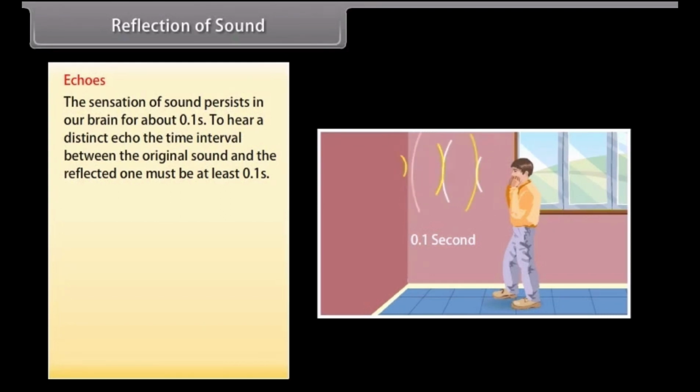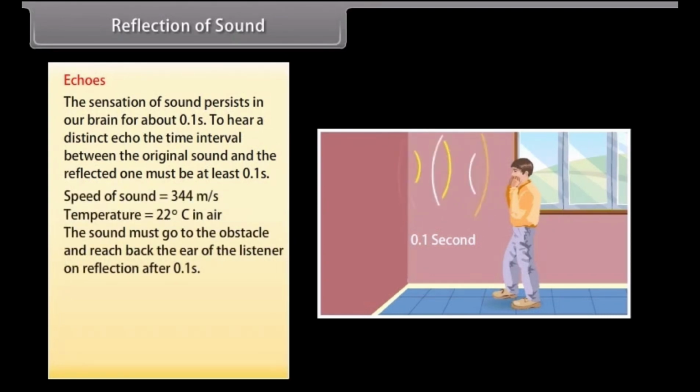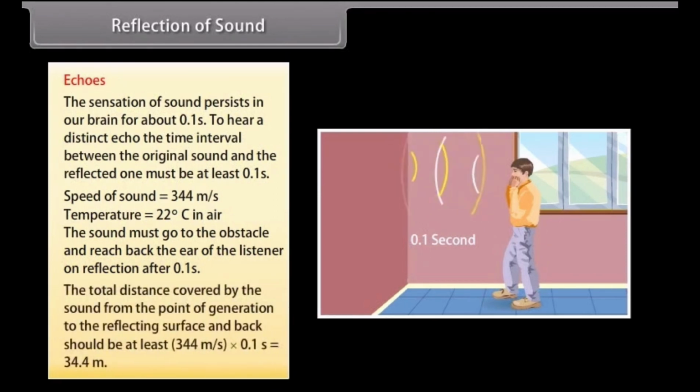0.1 second. If we take the speed of sound to be 344 meters per second at a given temperature, say 22 degrees Celsius in air, the sound must go back to the obstacle and reach the ear of the listener on reflection after 0.1 second. Hence, the total distance covered by the sound from the point of generation to the reflecting surface and back should be at least 344 meters per second into 0.1 second, which is equal to 34.4 meters.